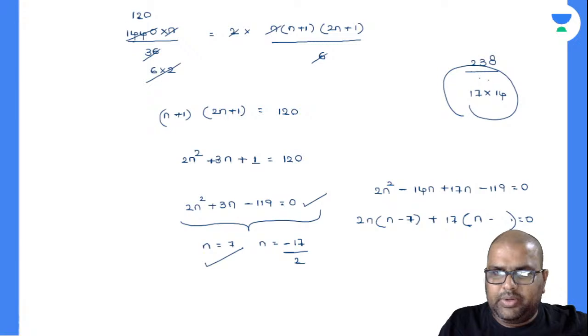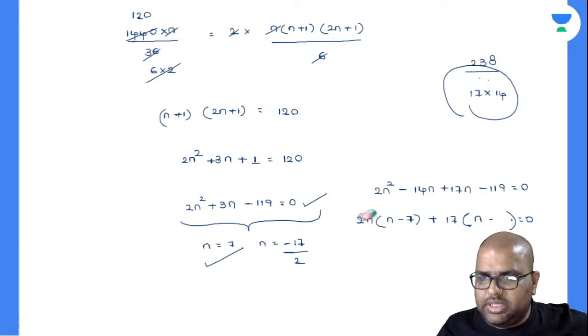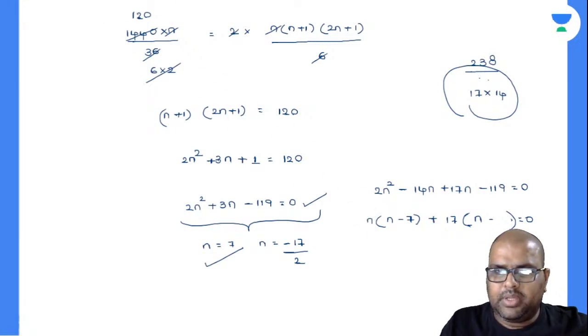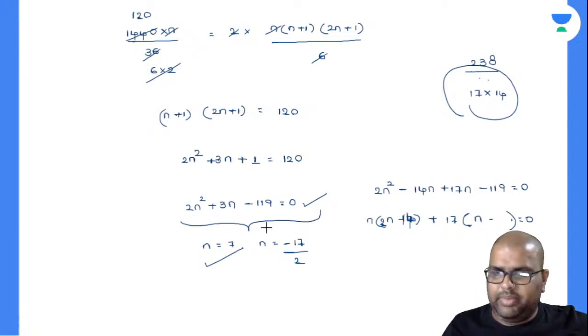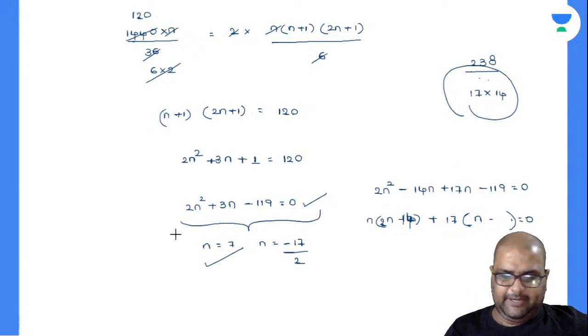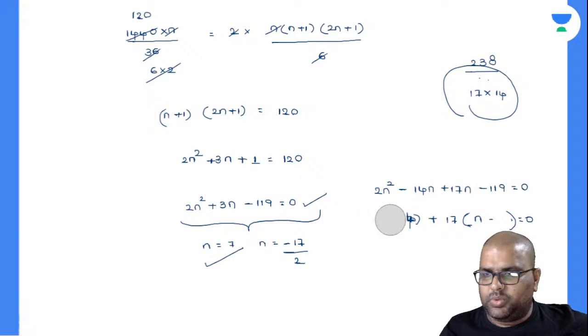Or otherwise, you can take it like this also. See here, I'll remove this 2n here. I'll write down 2n only, 2n minus 14. Here also 2n minus 14, right? You will be getting 7 as the root there. Perfectly done. We are perfect. These are the roots there.